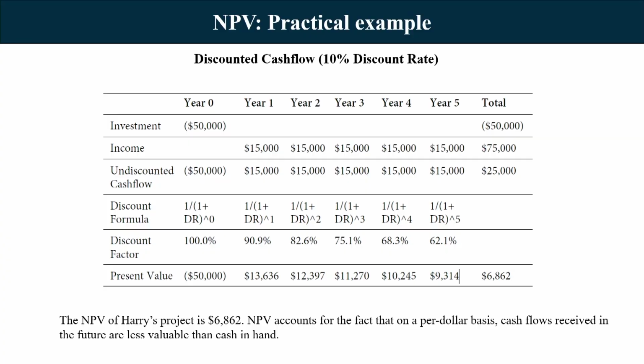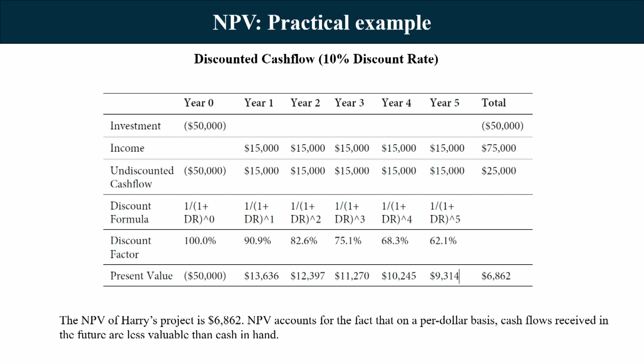So, with this, if you can see on the first, second, third, fourth row, I have put the formula. For year 0, the value will be absolutely the same. For year 1, the value will be multiplied by 1 divided by 1 plus discount rate to the power 1. For year 2, 1 divided by 1 plus discount rate to the power 2. For year 3, 1 divided by 1 plus discount rate to the power 3, and so on, right.